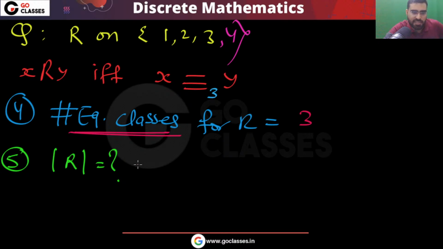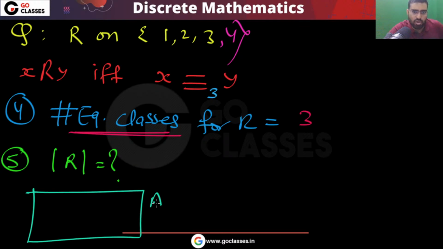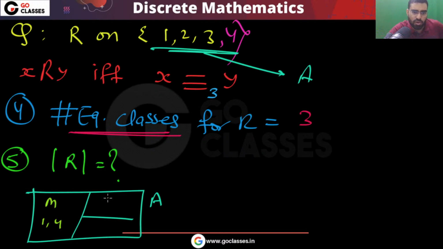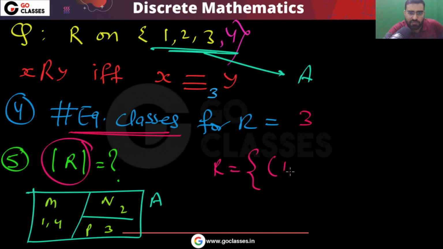The cardinality of the relation R will be very simple. This is your set A, and you have these equivalence classes: M where you have 1, 4, N where you have 2, and P where you have 3. In R, these pairs will occur: 1 related to 1, 4 related to 4, 4 related to 1, 1 related to 4.